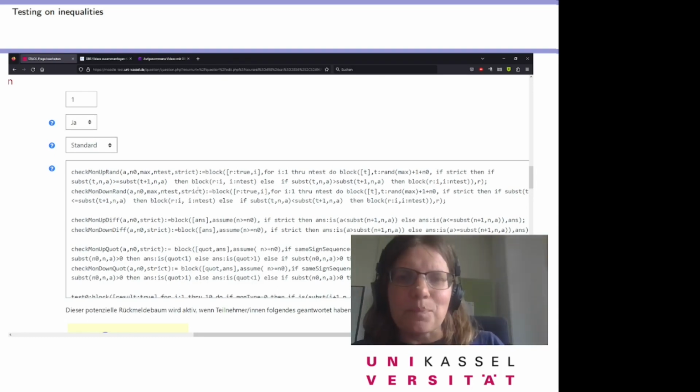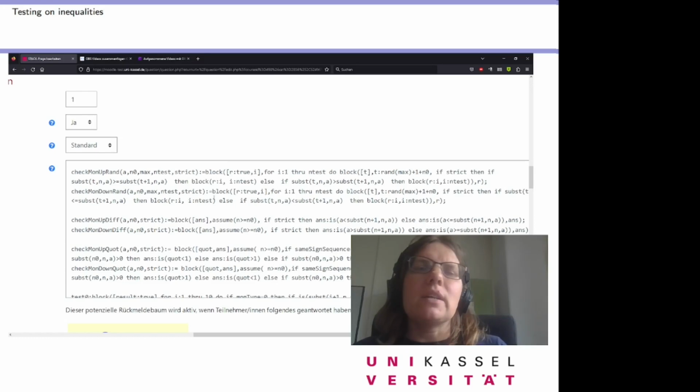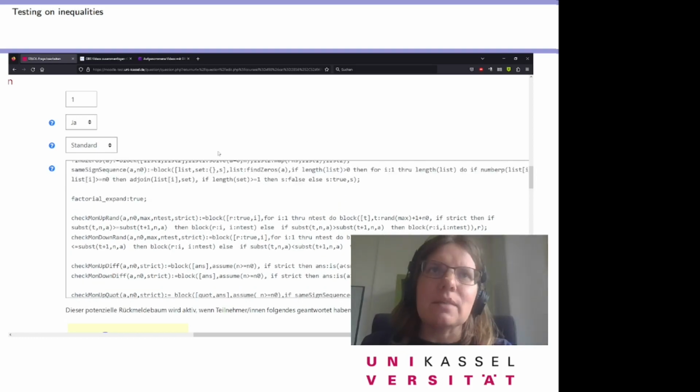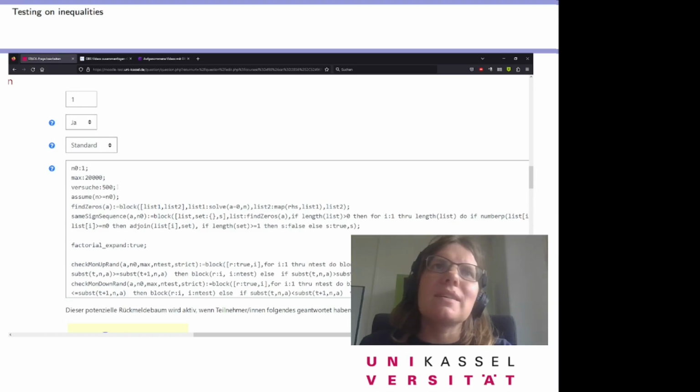That's a really nice test to tell whether a sequence will be monotonous, increasing or not. In this case we try 500 random numbers up to 20,000.